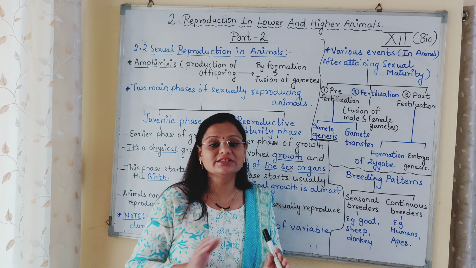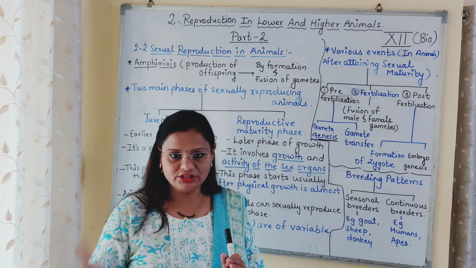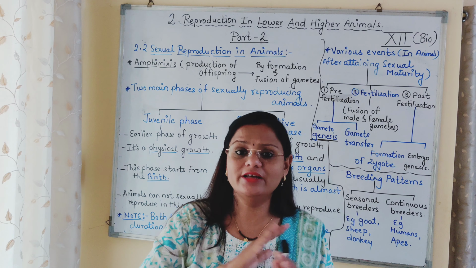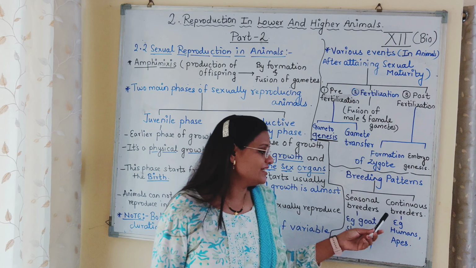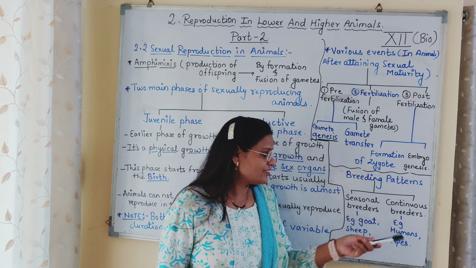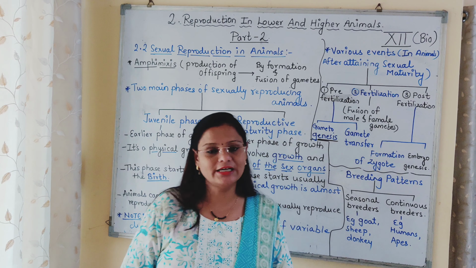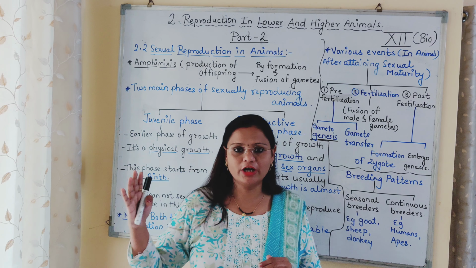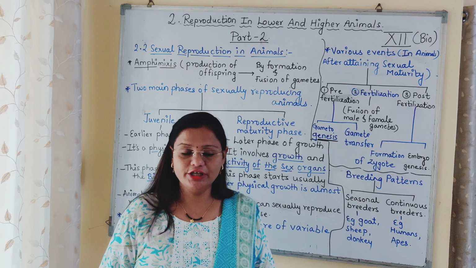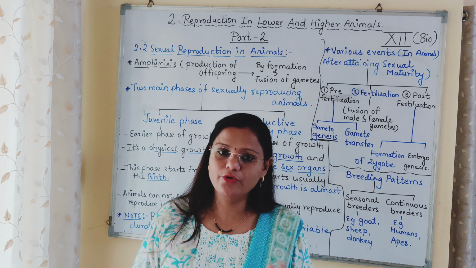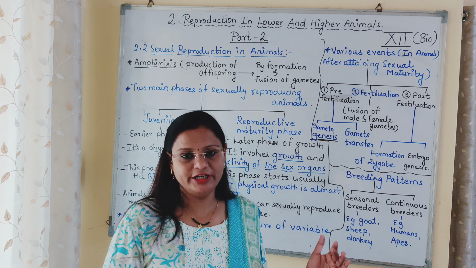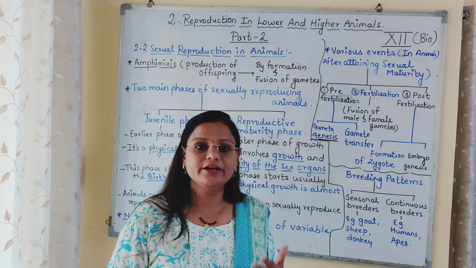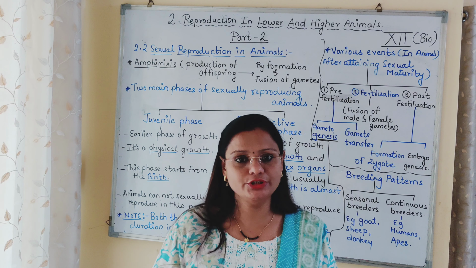While some animals can give birth or they can breed the entire year, so they are called continuous breeders. So which are the continuous breeders? That is humans and apes. So here we have finished up the introduction part of the sexual reproduction in animals. Now in the next part we are going to see how the reproduction takes place in the animals and different parts or the organs in the human body.